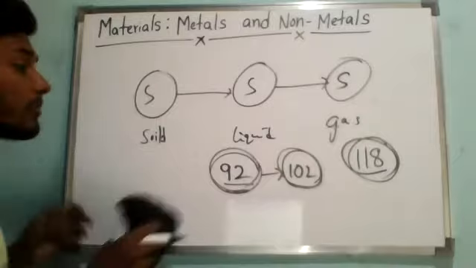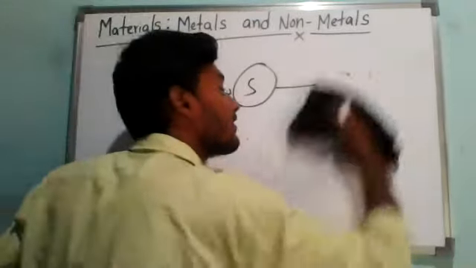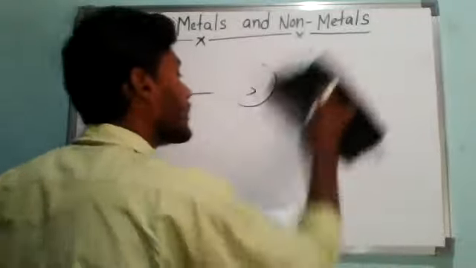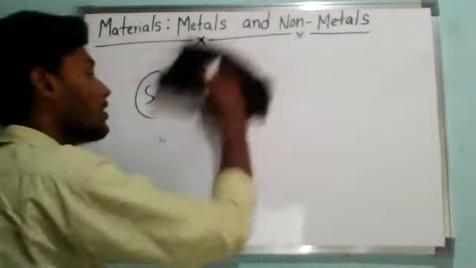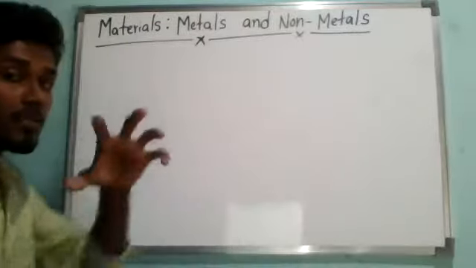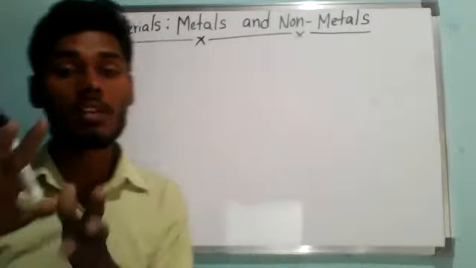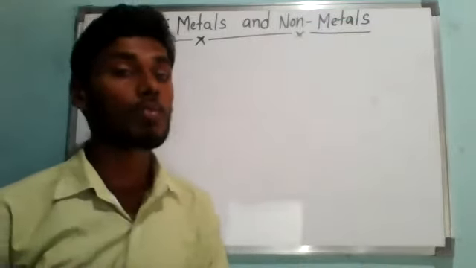Based upon the properties of these elements, different elements have different properties, but in different elements a few properties are also similar. So all the elements with similar characteristics are classified into one group, and other elements with different characteristics are classified into another group.